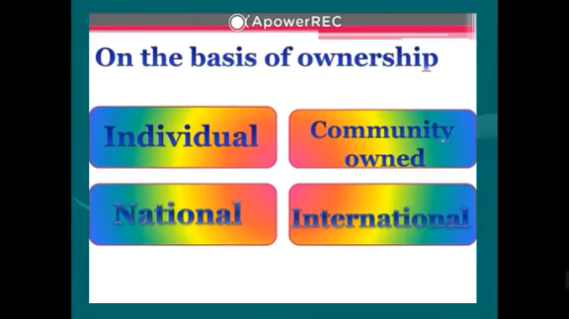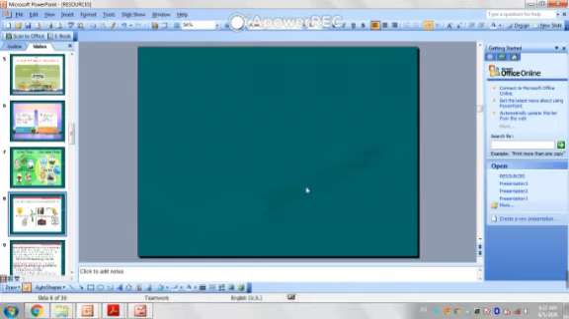Okay, so the next one is on the basis of ownership. Resources are classified into four basic categories. First one is individual, second one is community owned, third one is national, and the last one is international. Okay, individual and community are related, national and international are related. Okay, so all the types are related. First we will discuss individual resources.